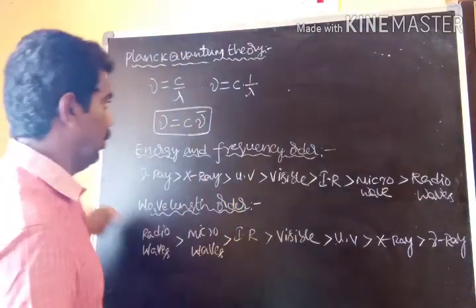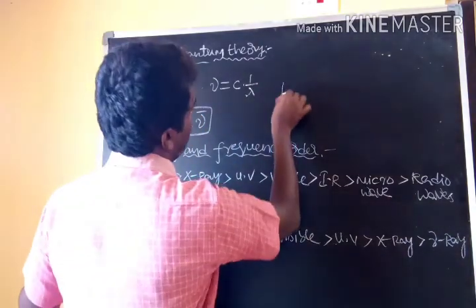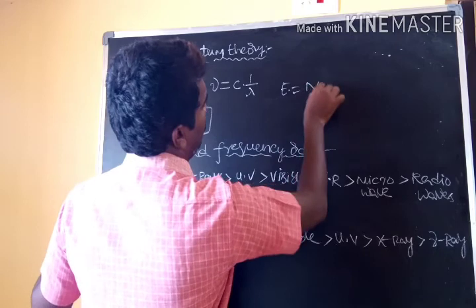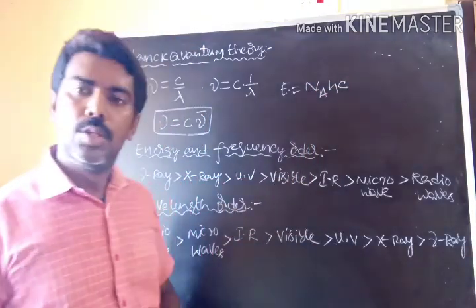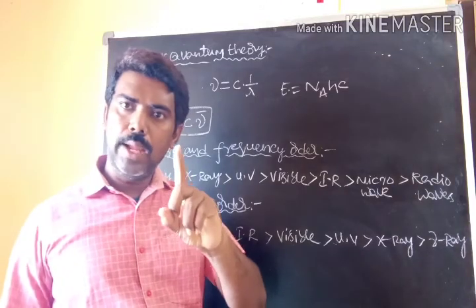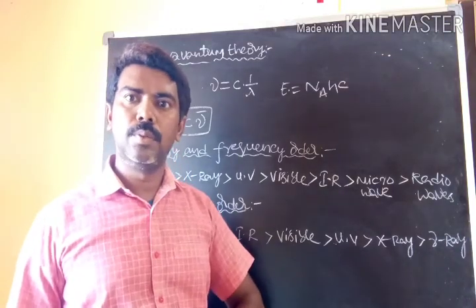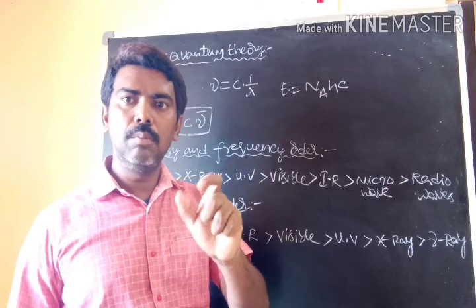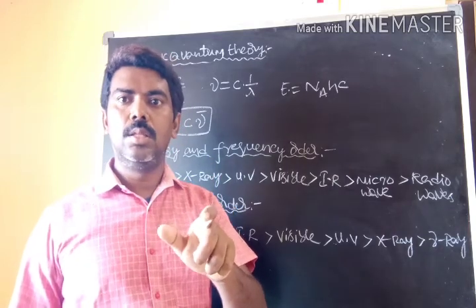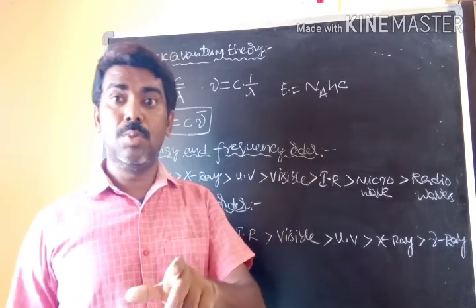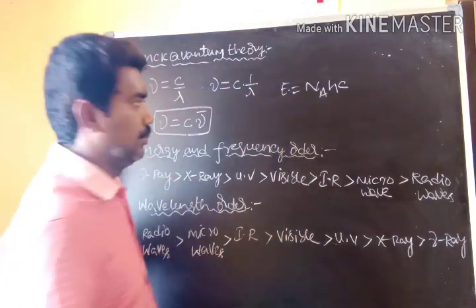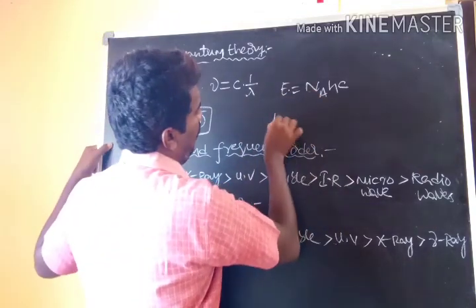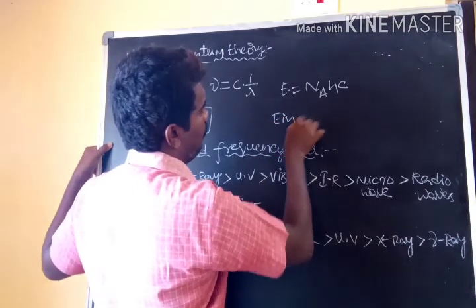In that case, E is equal to N_A hc. One packet of energy, the smallest packet, is called a quantum. How many quantums am I taking? Avogadro number. Then the energy of Avogadro number of smallest packets is called Einstein's energy.